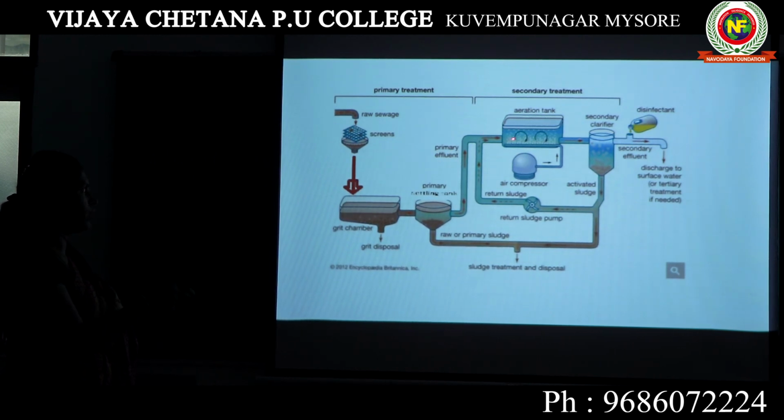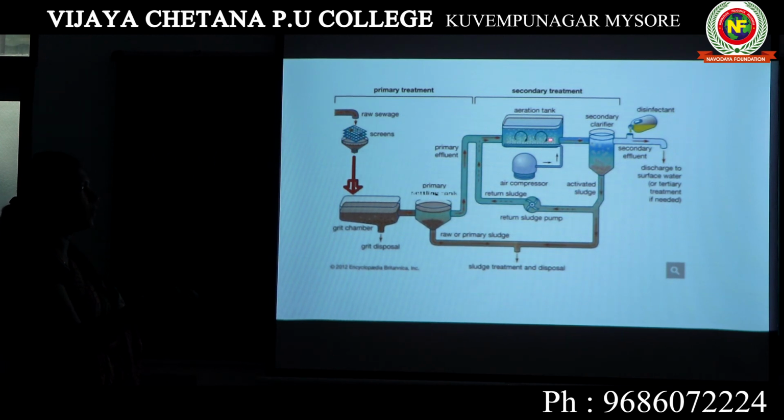They will go to the aeration tank. In the aeration tank, we have constant agitation or mixing and air supply. Also, there are some aerobic microorganisms present. When there is a continuous supply of oxygen, the aerobic microorganisms will increase in number, developing into flocks, groups of bacteria and fungi.